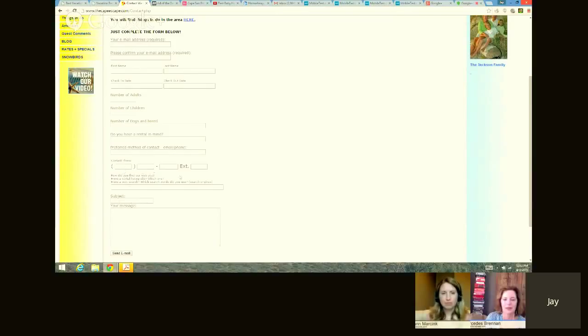But the more fields that you have them fill out, the less people who will actually inquire. So reduce this thing to just a couple of fields: date, name, email, phone number. Here they're asking for the email address, and then they're asking you to confirm it. I know why they're doing that, but it's just not a good step. If you ask for the phone number with the email address, then hopefully, if you can't reach them by email because they typed it in wrong, you have another way of contacting them. But reduce these fields. It is super, super important.